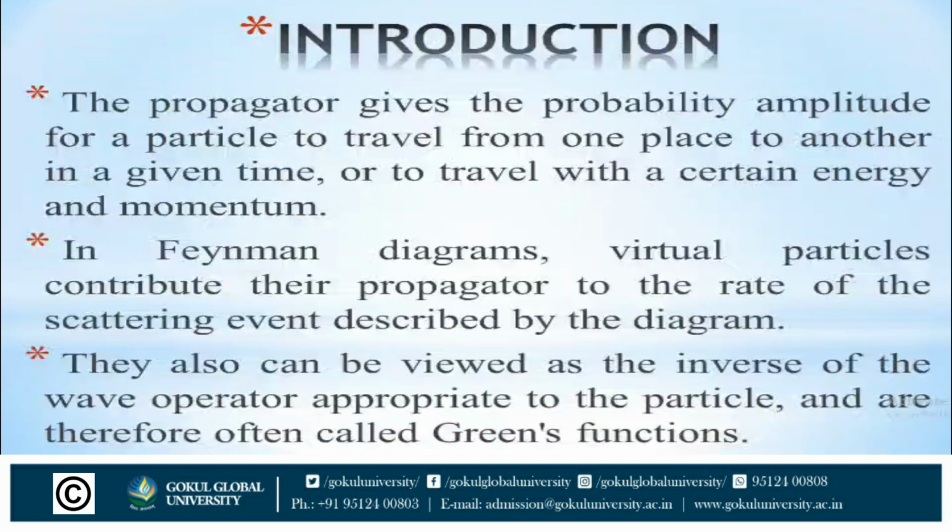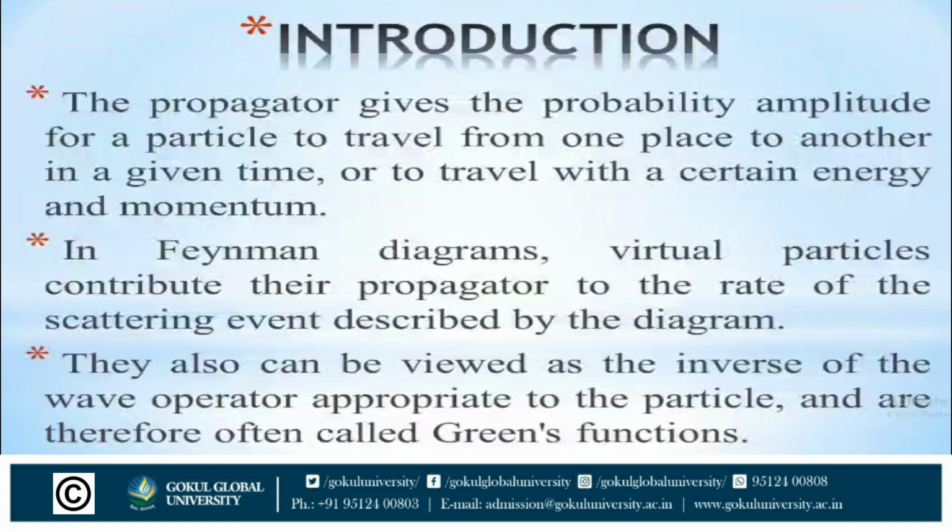So the propagator is a function that specifies the probability amplitude for a particle to travel from one place to another for a certain energy and momentum. In a Feynman diagram, so what is a Feynman diagram?